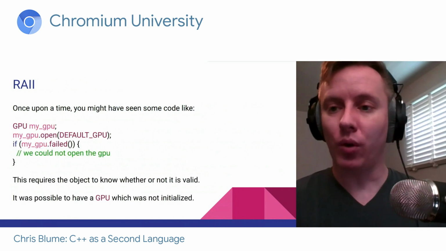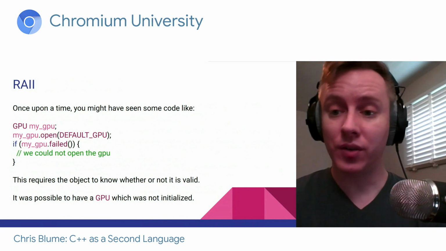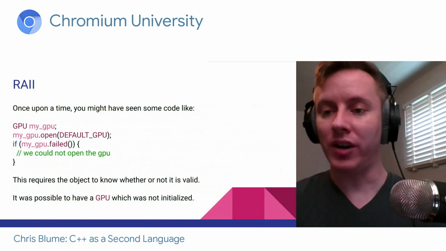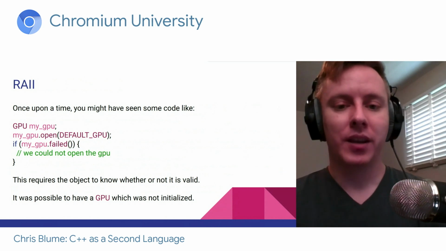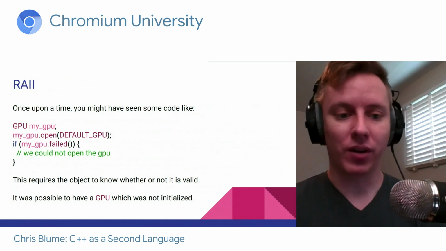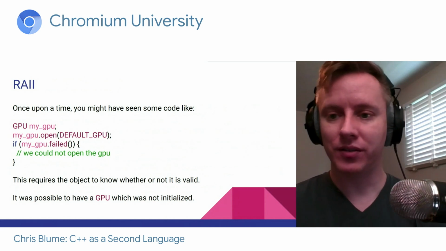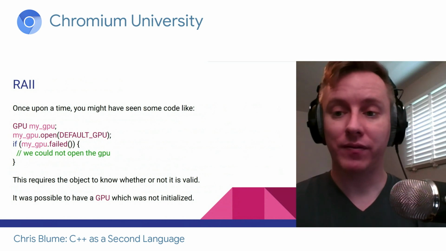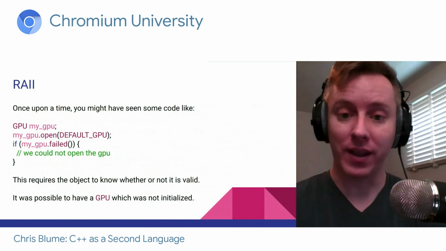So here is some old style C++. Don't do this. This is just to illustrate the problem that RAII solves. So here we have this resource GPU, and then we call .open and try to get access to the default GPU. And then we have to check if we actually got access or if it failed.